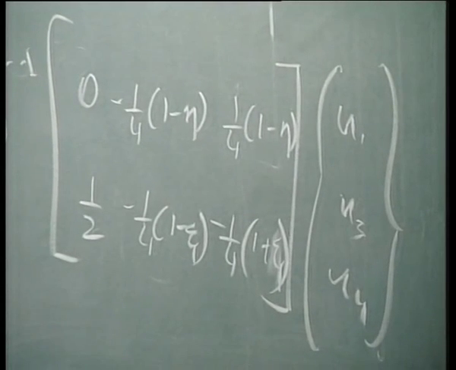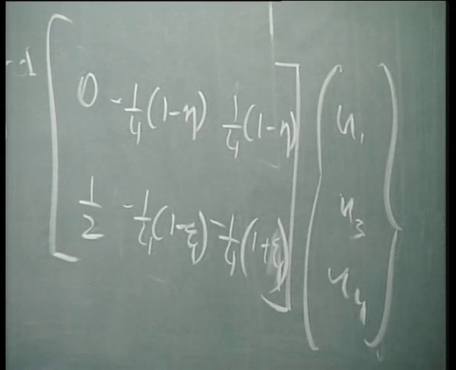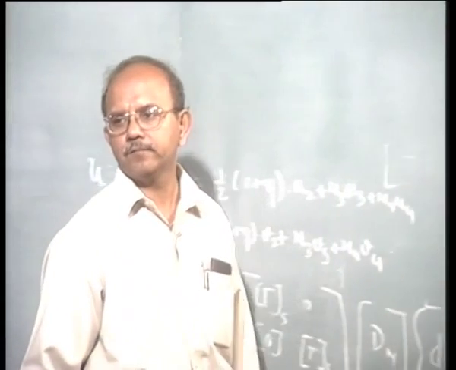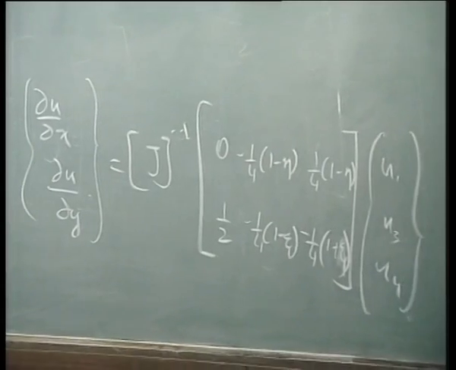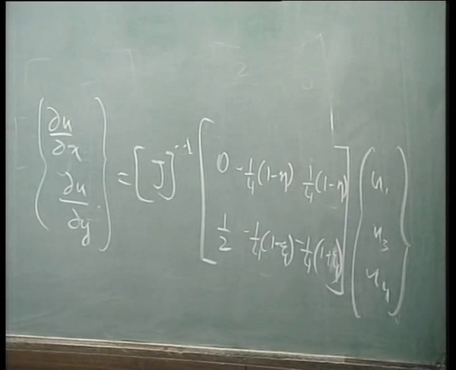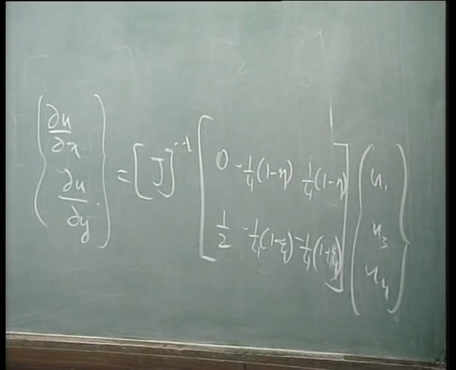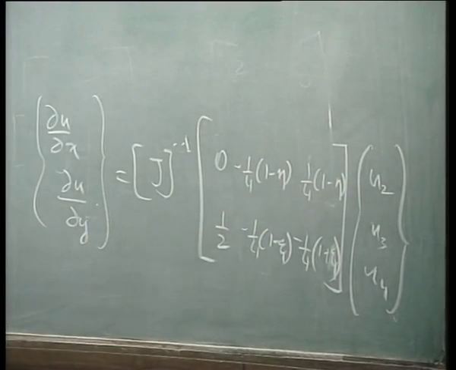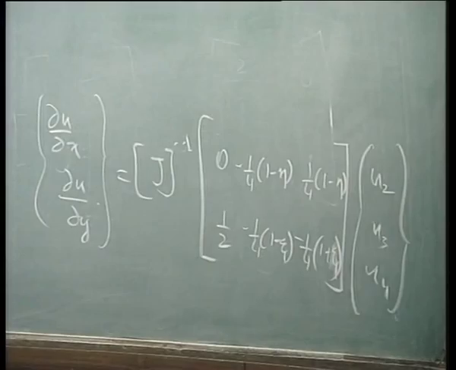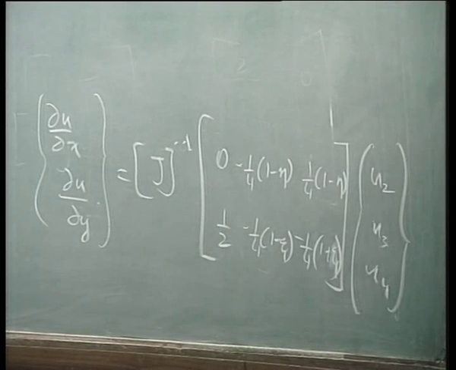Very good. So now I want also dou v by dou x, dou v by dou y. Okay, I can write the same thing in a similar fashion, with u1, u2, u3, u4. Is that clear? Okay. Now what is my question?